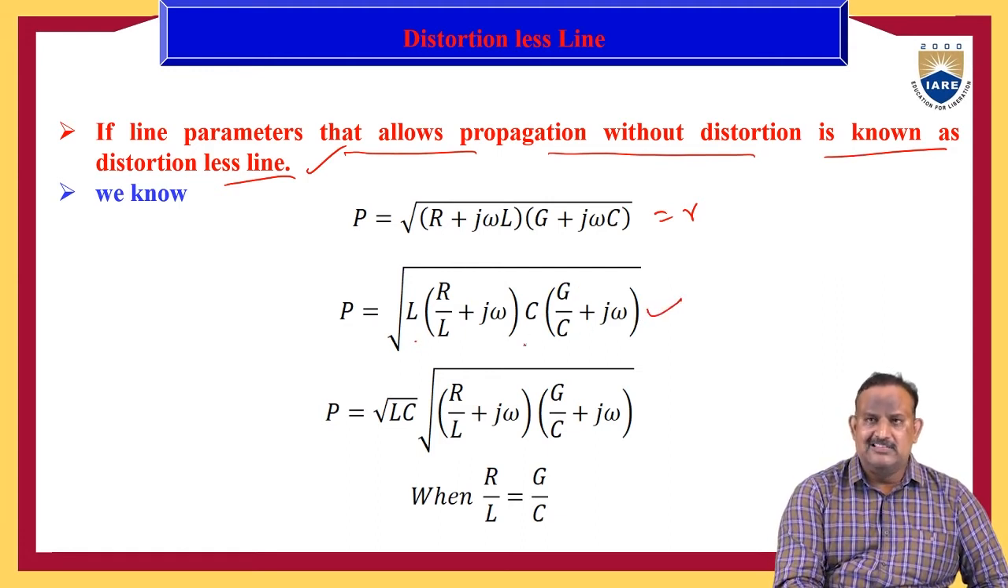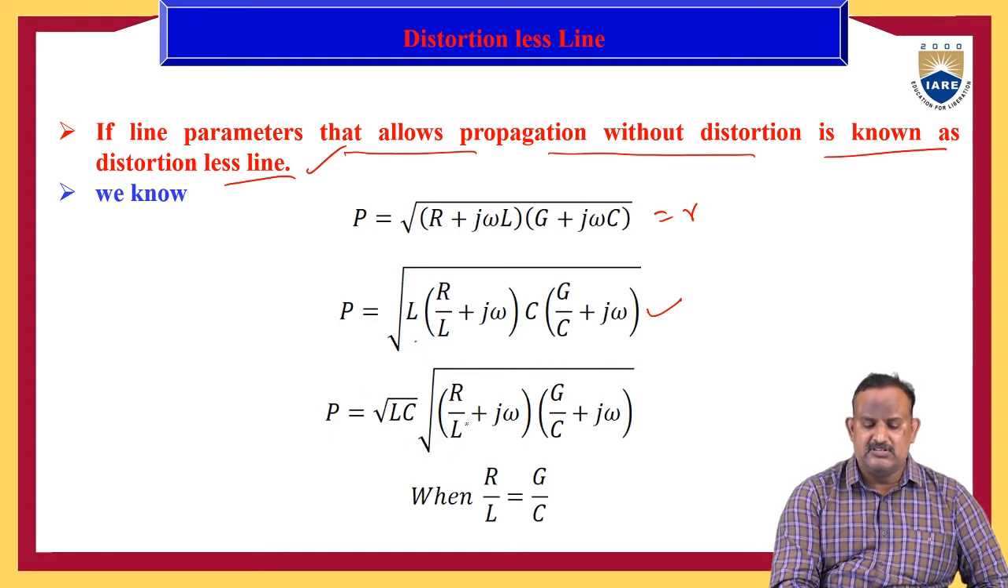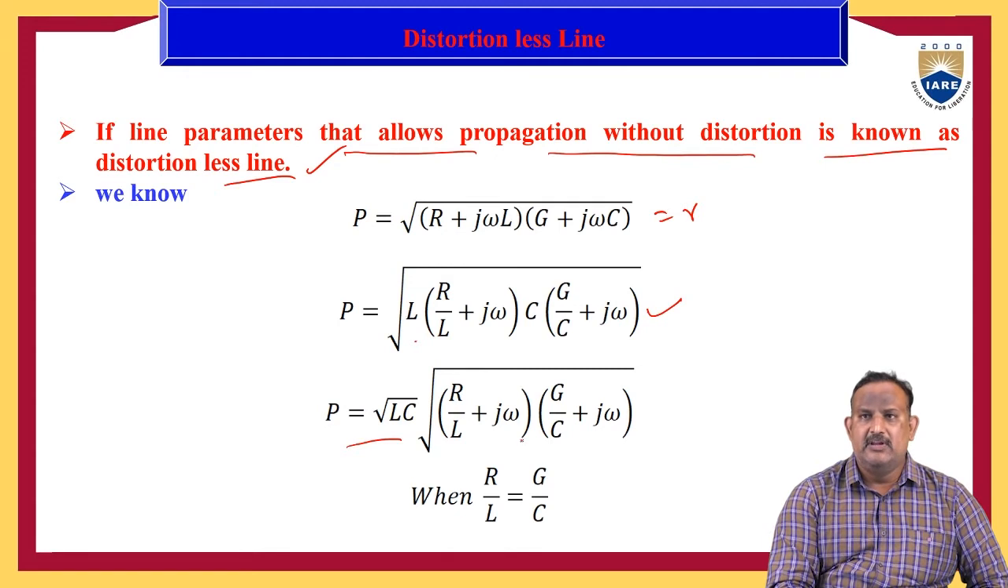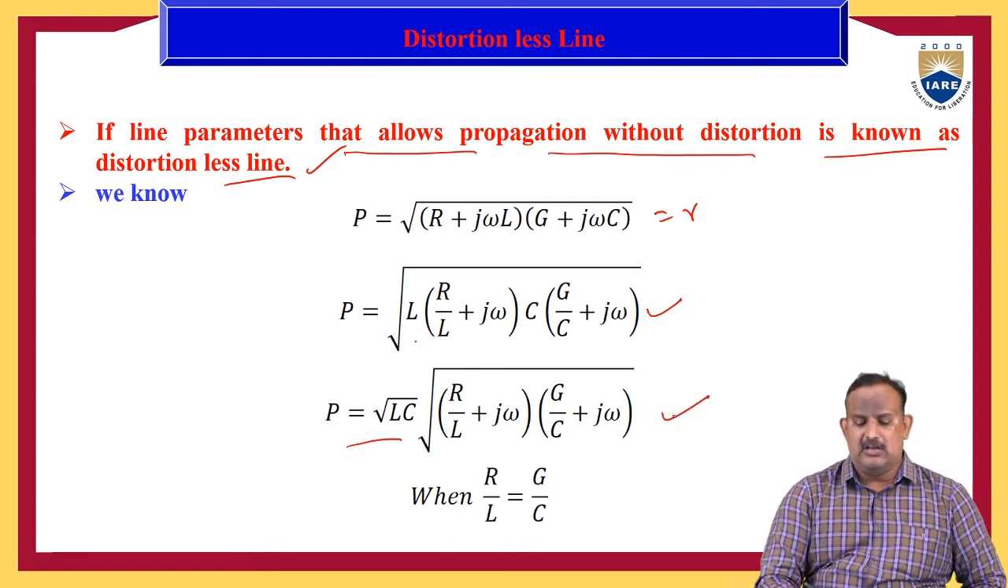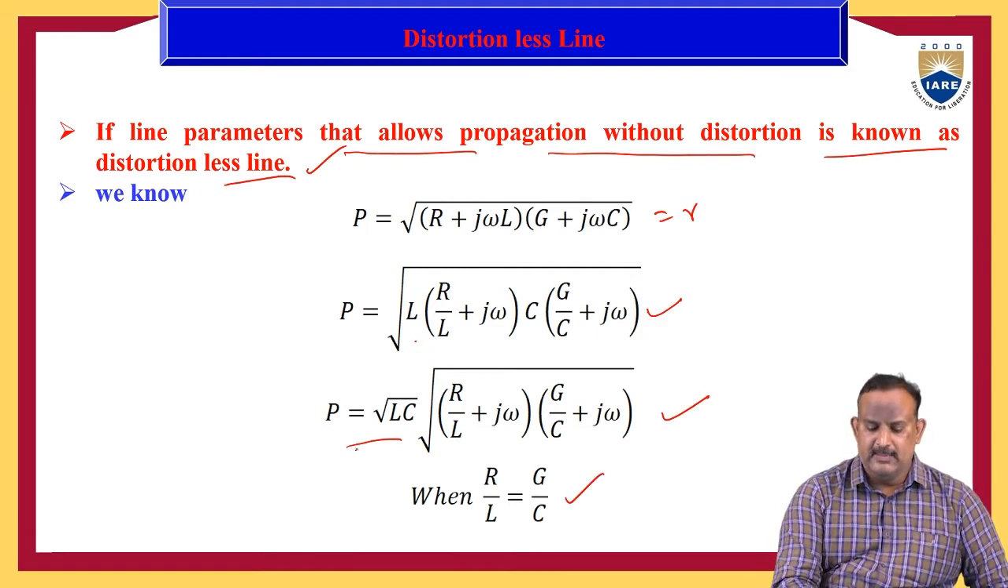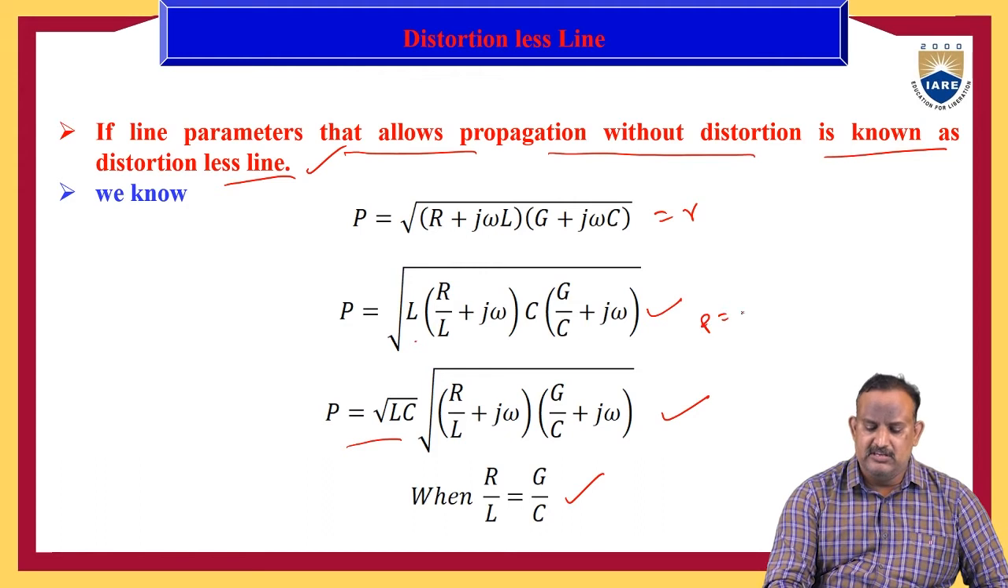And here if you take root LC outside of the equation, P is equal to root LC into root of (R by L plus j omega) into (G by C plus j omega). Then if we assume R by L equal to G by C, then the equation becomes P equal to